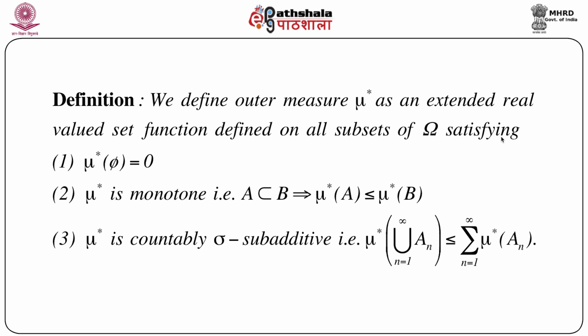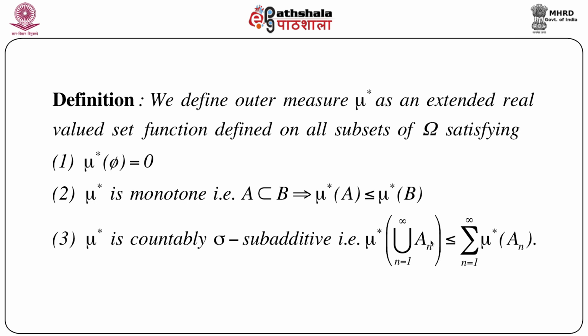So on all subsets of omega: mu star of phi is 0, where phi is the null set. Mu star is monotone, that means if A is a subset of B, this implies mu star of A is less than or equal to mu star of B. And mu star is countably sigma subadditive.